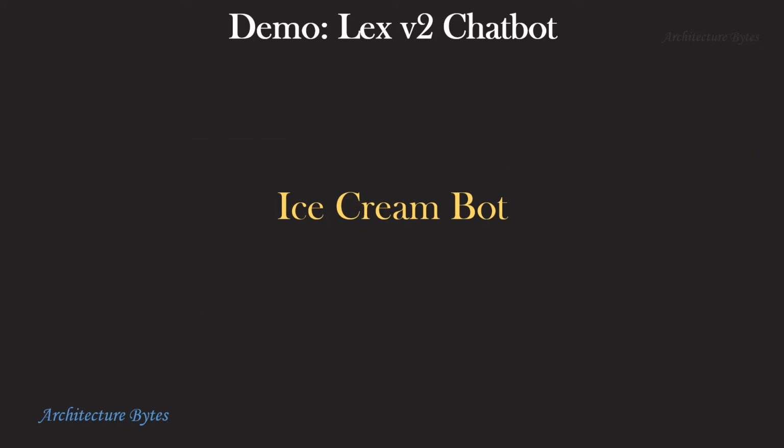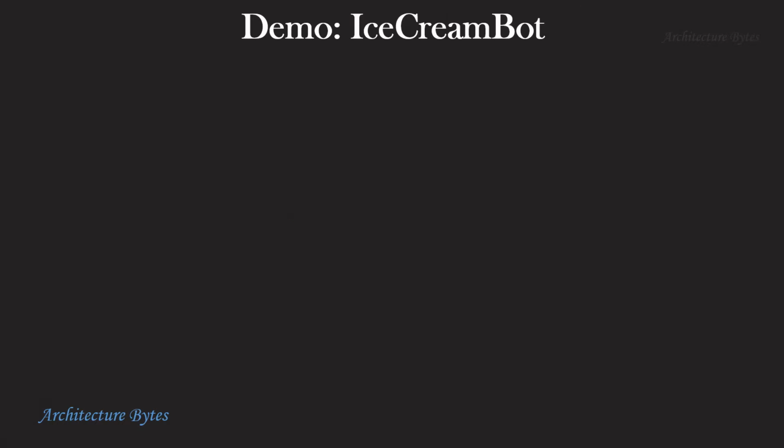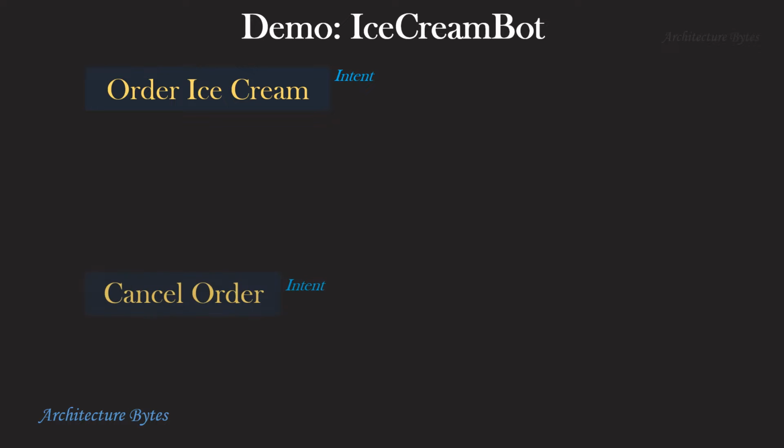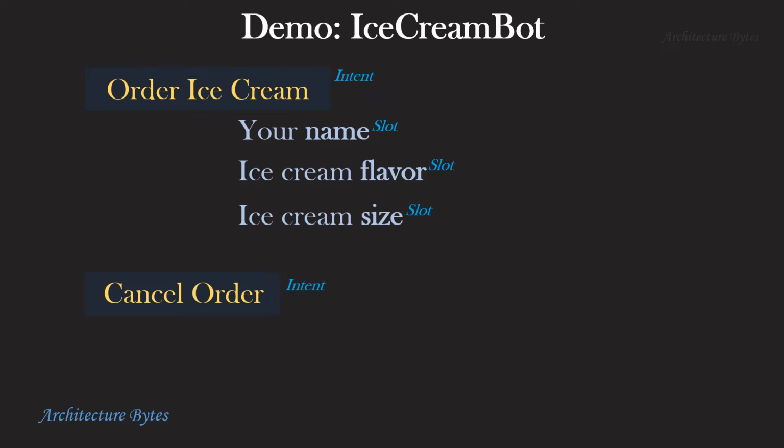Let's do a demo now. We will create an ice cream bot. Here you can order an ice cream or cancel an order. While ordering an ice cream, you will provide your name, ice cream flavor, and size. While cancelling an order, you will provide an order number to cancel.